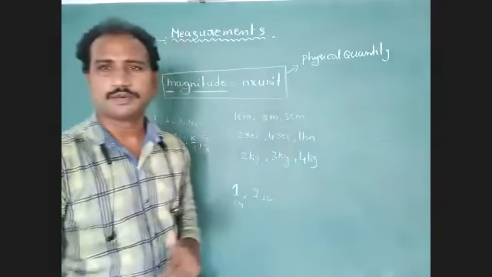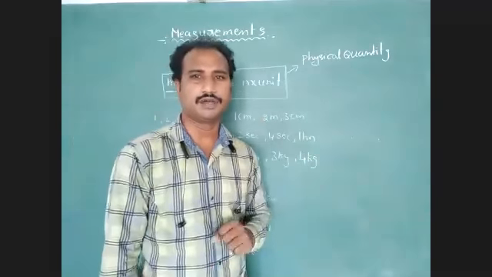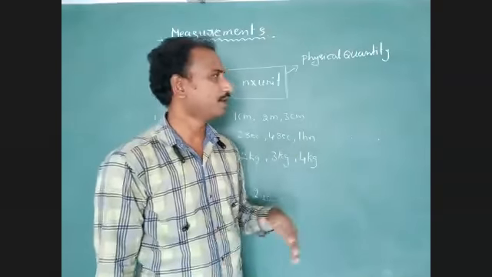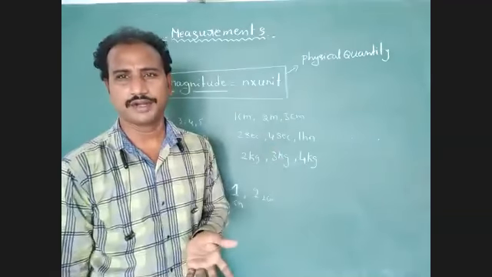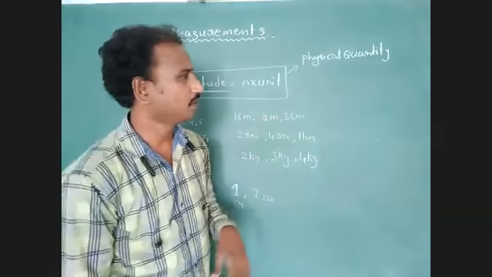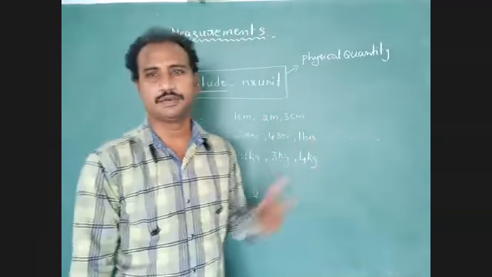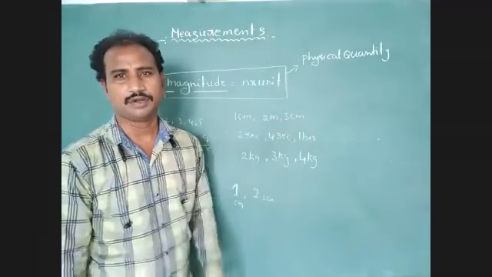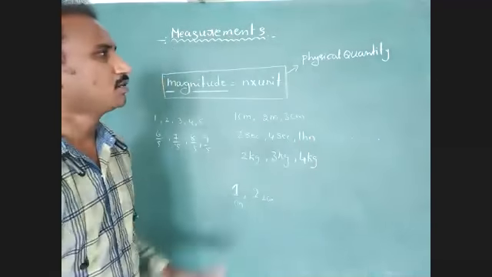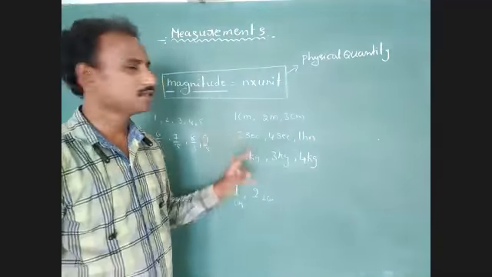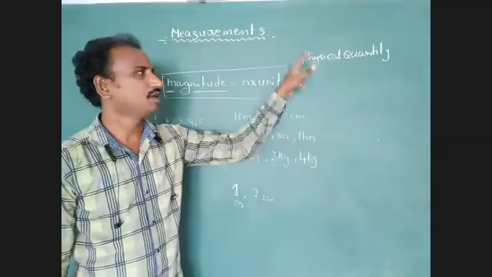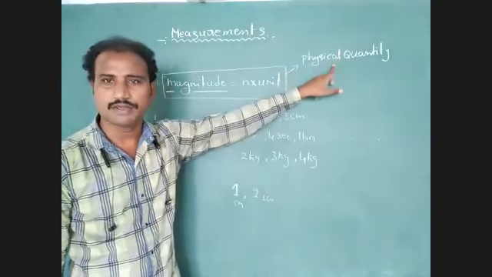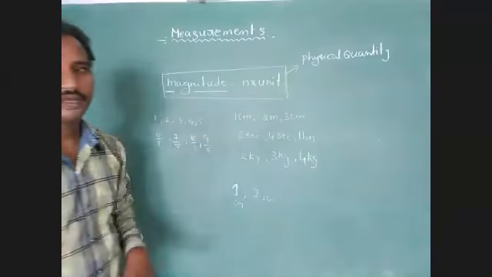Which are measurable quantities are called physical quantities. Which are not measurable are called unmeasurable quantities. But a physical quantity we have to express with the help of magnitude.